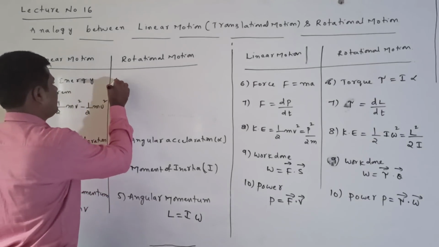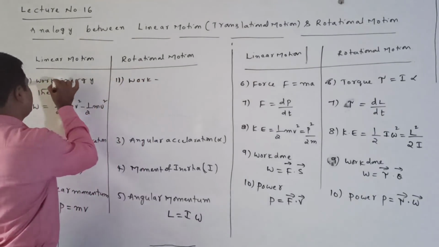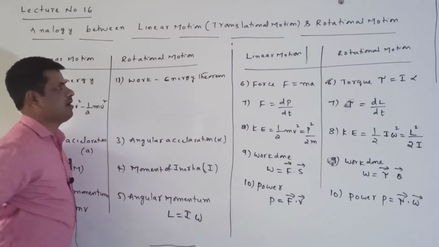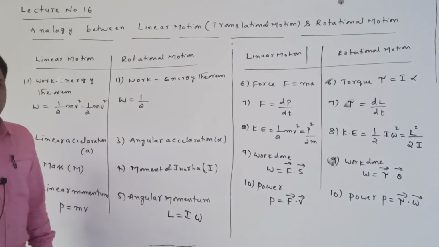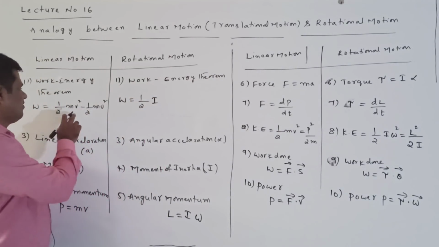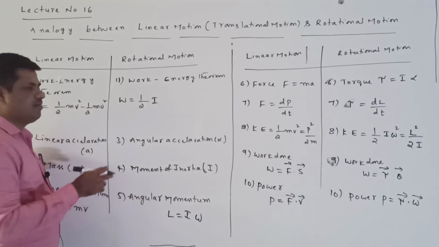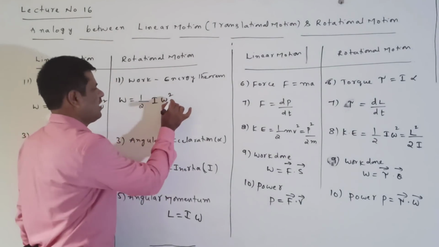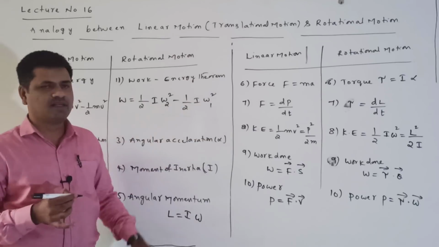In the rotational motion, how can we write it? The work energy theorem in rotational motion: work done is equal to half I omega 2 square minus half I omega 1 square, where in the place of the mass, the moment of inertia I is coming. V is the final velocity and u is the initial velocity, so omega 2 is the final angular velocity and omega 1 is the initial angular velocity.